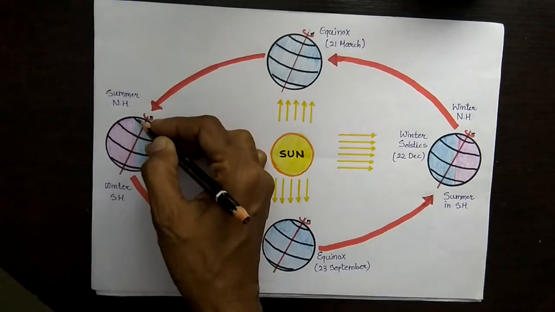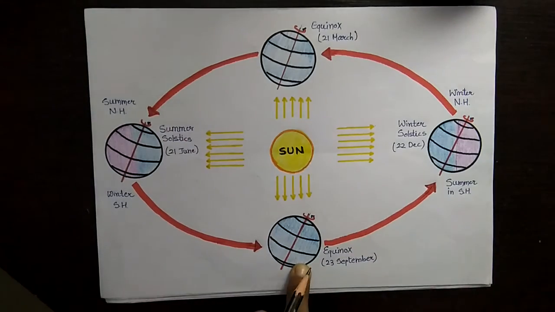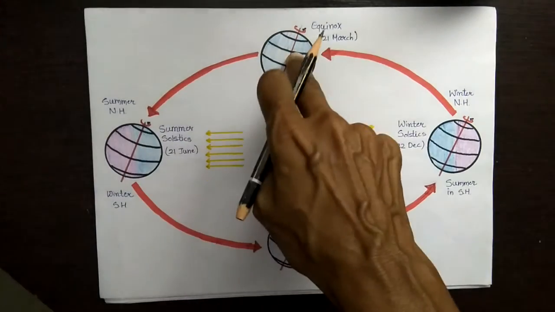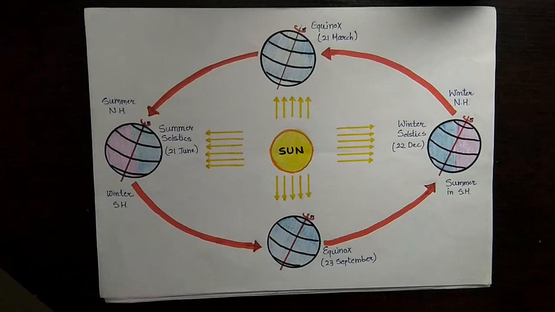See, here this line of illumination is not coming on the axis, but when the earth is at these two positions, the line of illumination coincides with the axis. So an equal part of the earth is getting sunlight, and the whole earth experiences equal day and equal night. This is called the equinox.